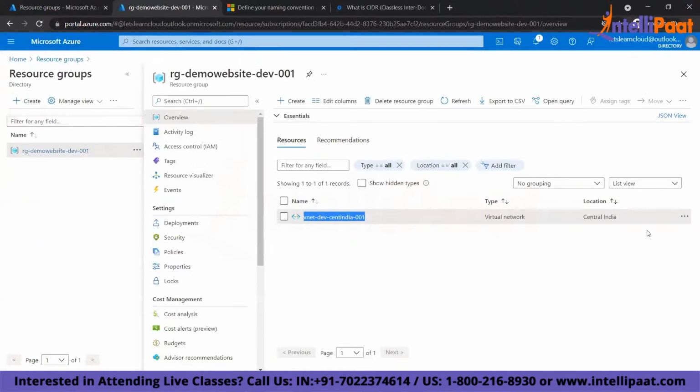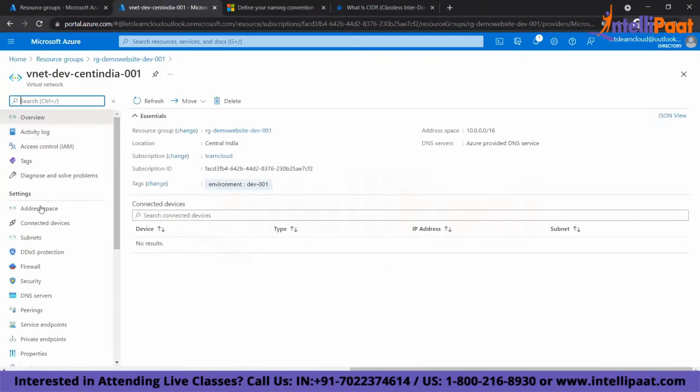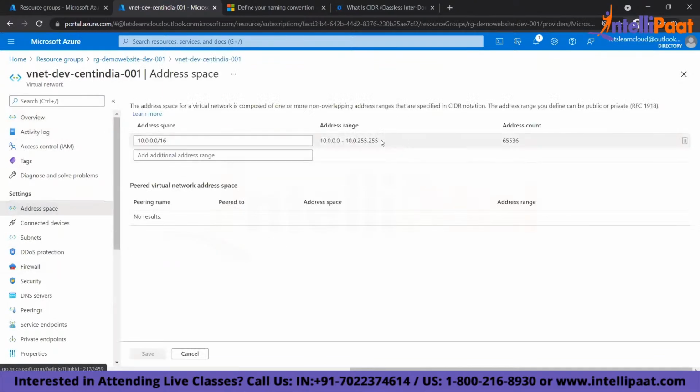So the network is done. When I get into the network, this is my virtual network. I can see this is my address space. This is my address range. Can you see here? Now you will understand better. Within this address range, I can create my services.